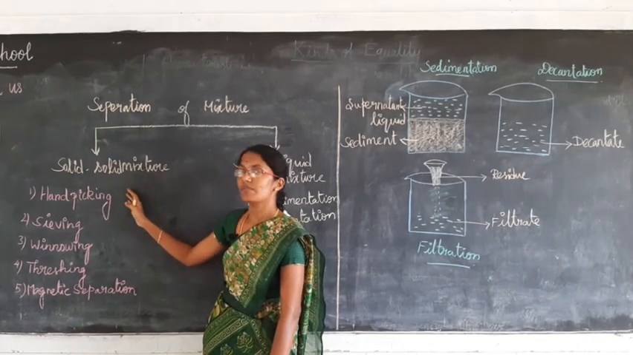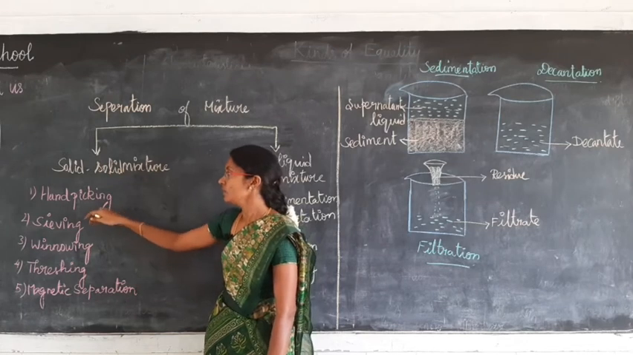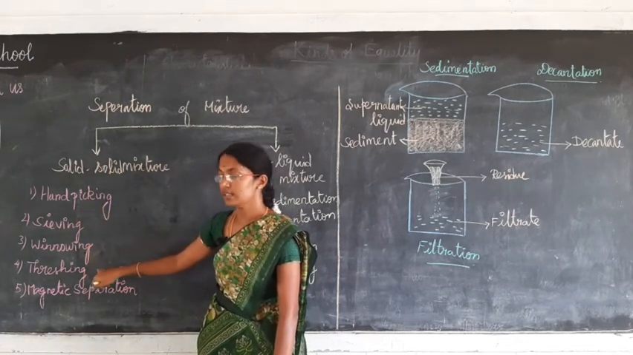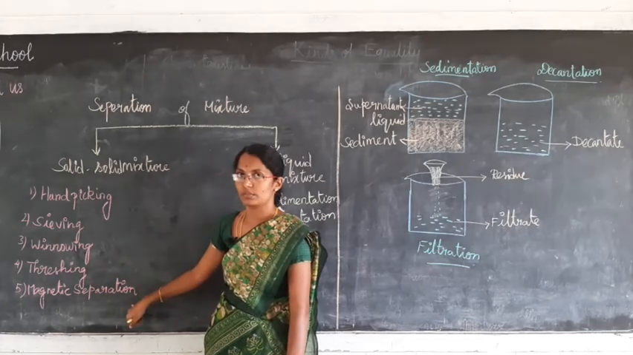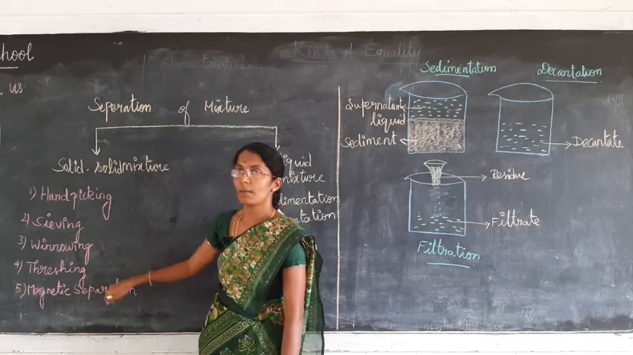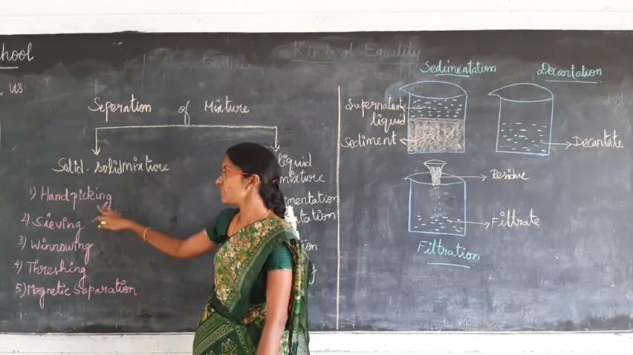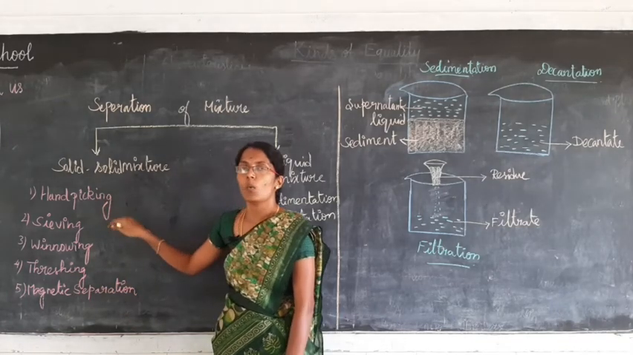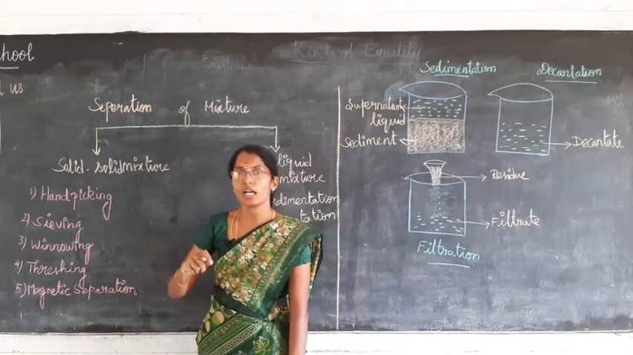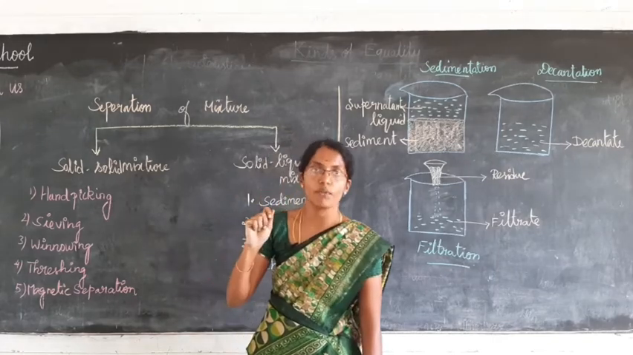This is done by various separating methods. What are the methods? Hand picking, sieving, winnowing, threshing, magnetic separation. Okay, first we are going to discuss hand picking. What is hand picking? The process by which picking up the impurities with the help of our hand.